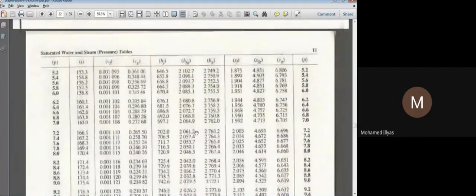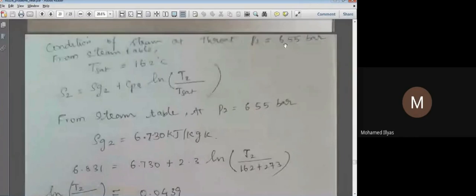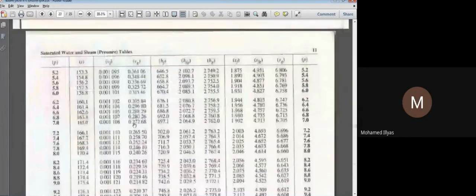We have 6.66, we have 6.55. Okay, so what we'll do here, either we can take 6.4 and 6.6. So 6.55 we can take as 6.66. We can take 6.6, or you can take the average. So the value will not vary much. Either you can take the average of this one, otherwise you can take 6.6 also.